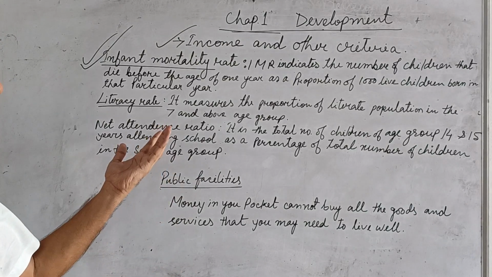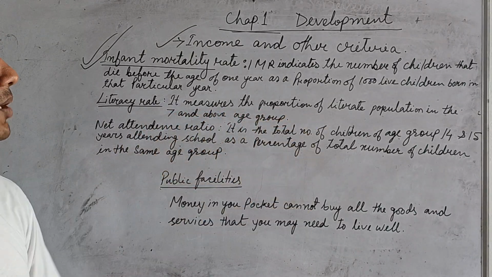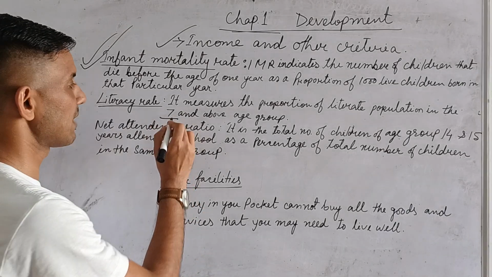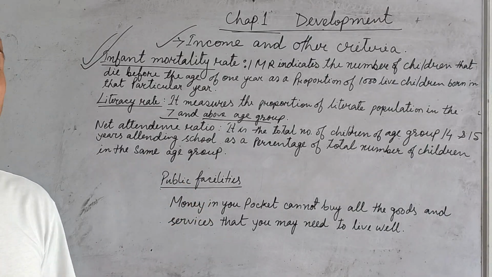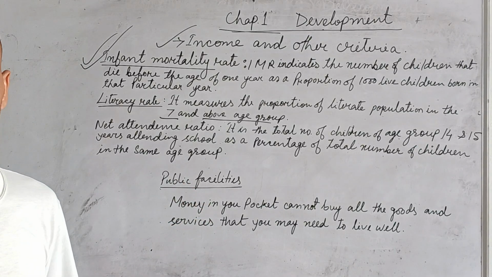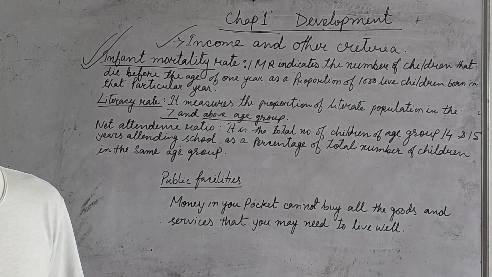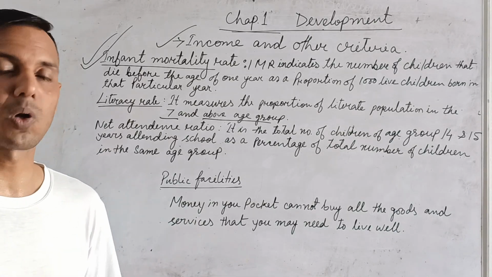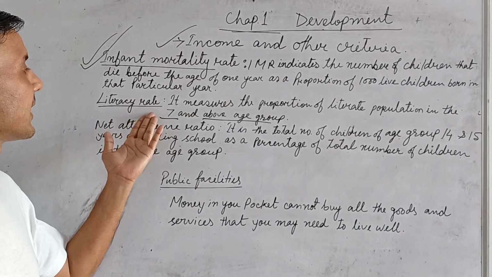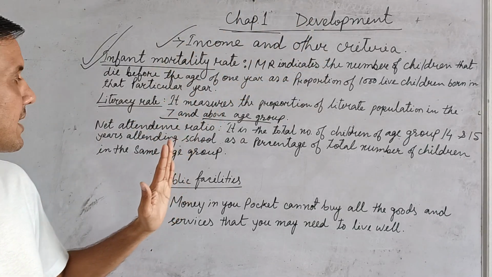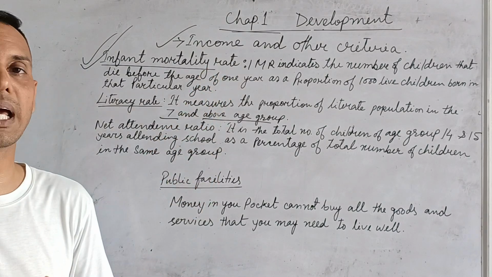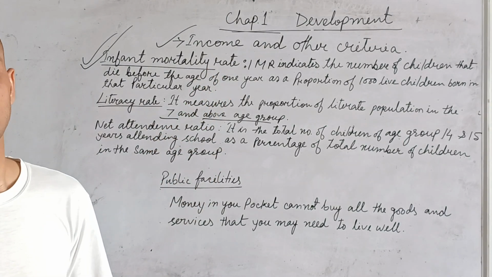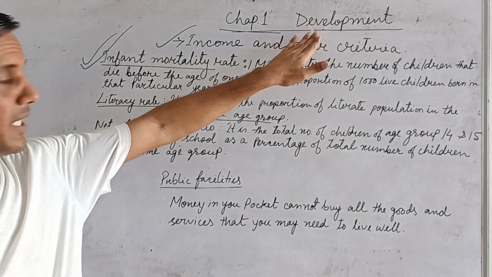Then literacy rate, it's very easy. It measures the proportion of literate population in the 7 and above age group. So literacy rate is very important. If you are illiterate, if you don't have any education, then it will be very difficult for you to survive. You will not get a job, you will not get any work opportunity. So that's why literacy rate is very important for development. When the infant mortality rate is very low, what will you understand? It means medical and health status is good, and it represents development.